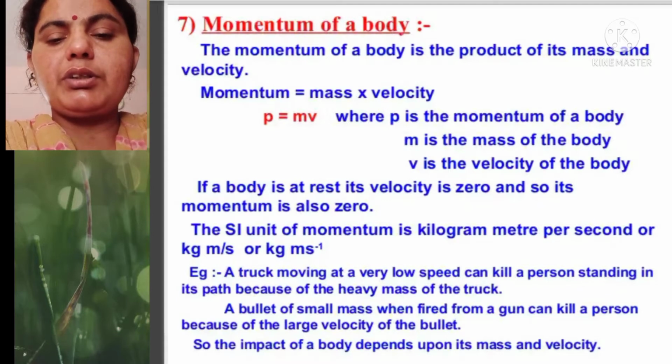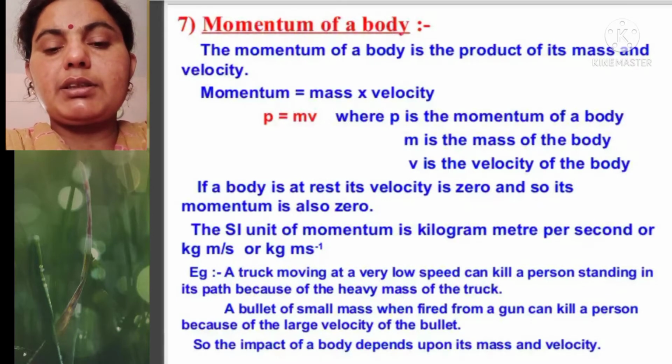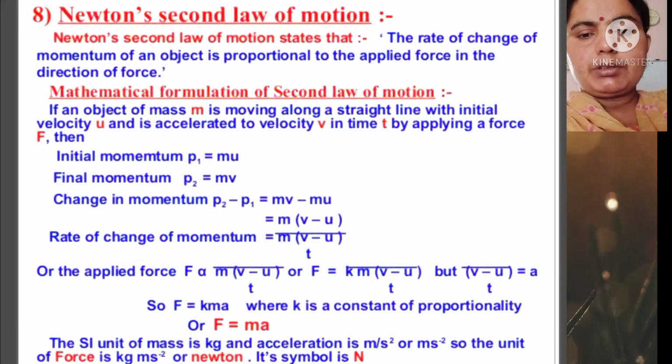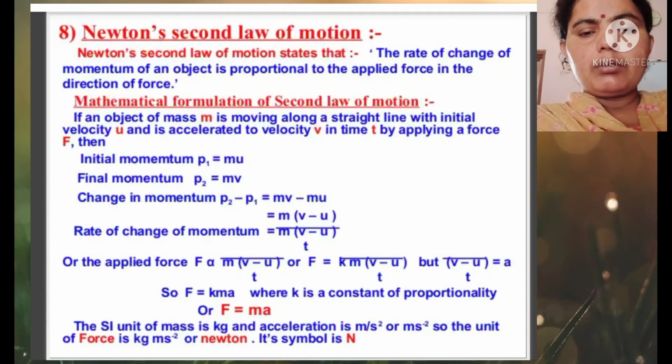A truck moving at a very low speed can kill a person standing in its path because of its very heavy mass. A bullet of small mass when fired can kill a person because of its large velocity. Now the second law of Newton.